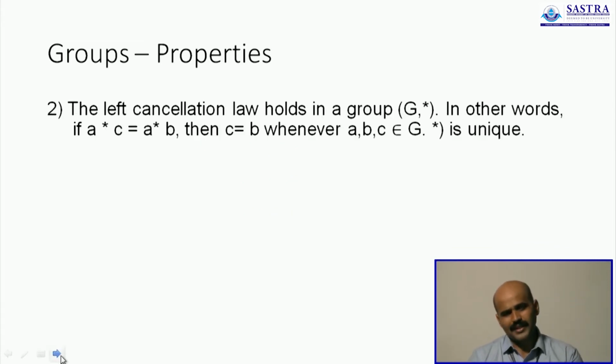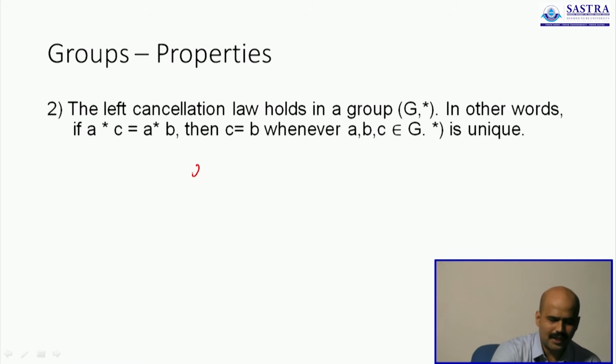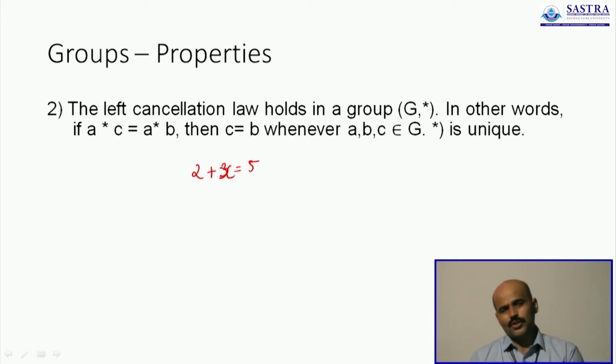Next property is that the left cancellation law will hold good in any group, which means suppose I have 2 plus 3 is 5 or 2 plus x is 5. Generally, when you are solving an equation, how do you proceed?